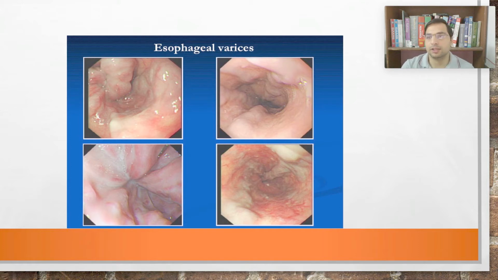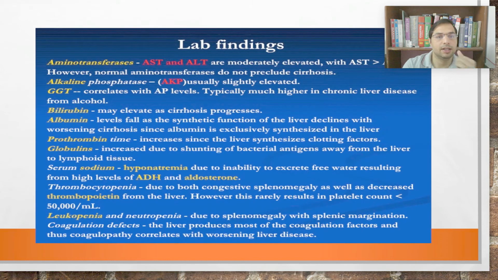When there is endoscopy, a tube is put into the mouth with a camera on its tip, and it sees the esophagus and the stomach. It is called endoscopy. That is called esophageal endoscopy, right? Then what are the lab findings?